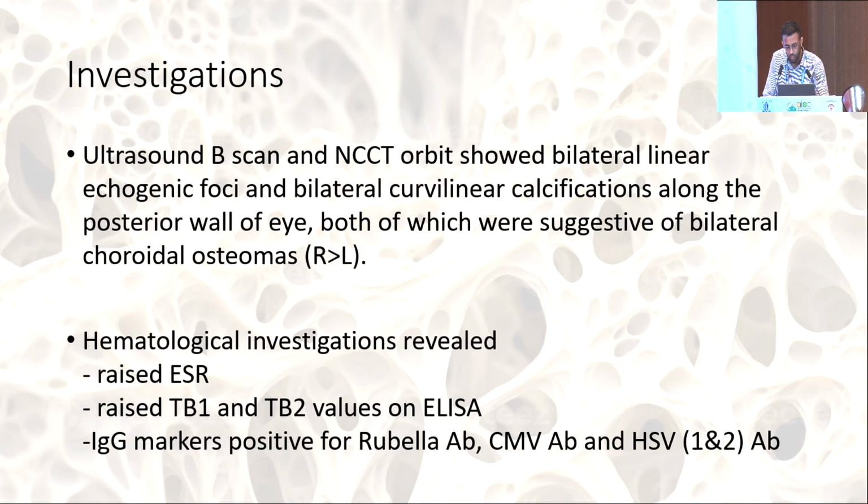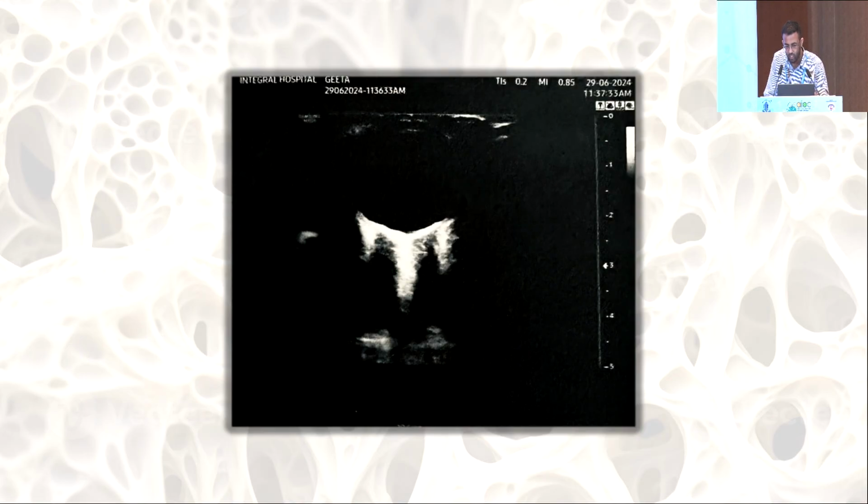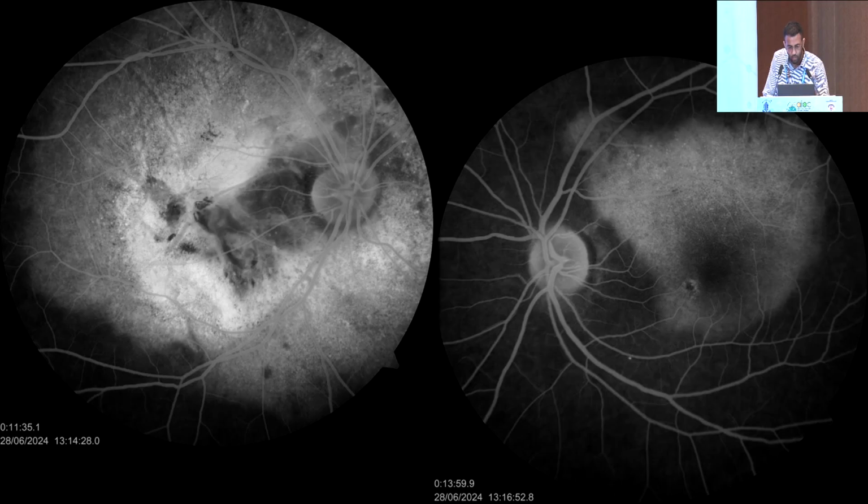Hematological investigations showed a raised ESR, raised TB1 and TB2 values on ELISA, and IgG markers positive for rubella, CMV, and herpes simplex virus. This is the ultrasound B scan photograph. There is a posterior echogenic lesion with a shadow which is observed. These are the corresponding FFA images.